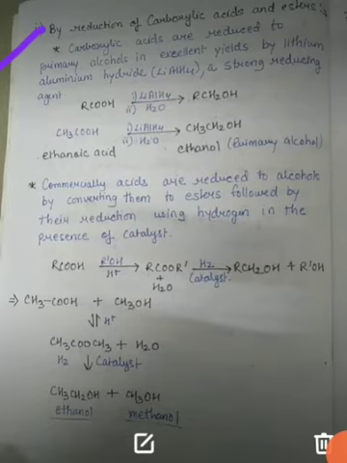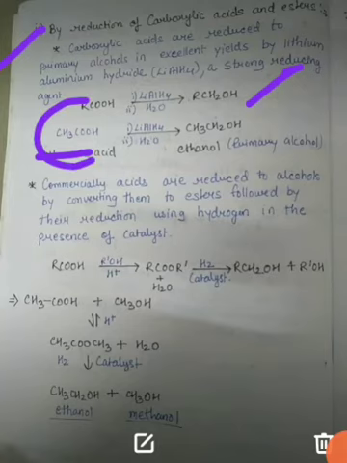The very first is reacting it with lithium aluminum hydride, and after this we follow hydrolysis. For this, primary alcohol will form. You can see here the example, CH3COOH, acetic acid, reacting with lithium aluminum hydride.